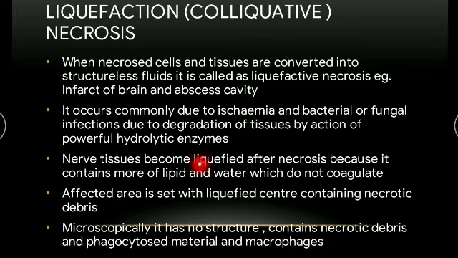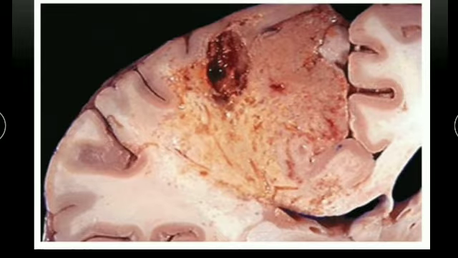Now tissue becomes liquefied after necrosis because it contains more lipid and water, which do not coagulate. The affected area is soft with a liquefied center containing necrotic debris. And microscopically it has no structure, and contains necrotic debris, phagocytosed material and macrophages. This is the figure showing an infarct in the brain showing dissolution of the tissue.